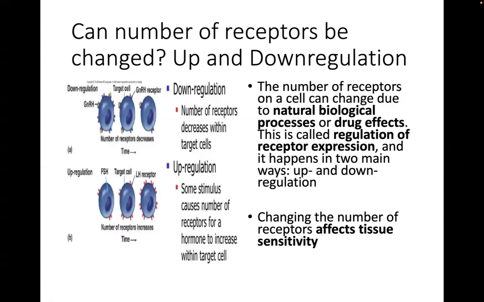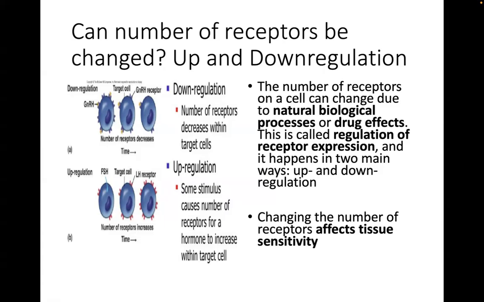The production of receptors happens in two main ways: either upregulation or downregulation. When you have a change in the number of receptors, there is a change in tissue sensitivity to a drug.